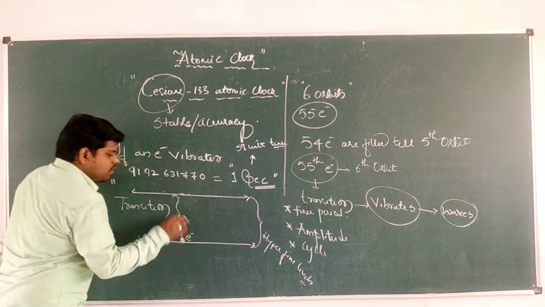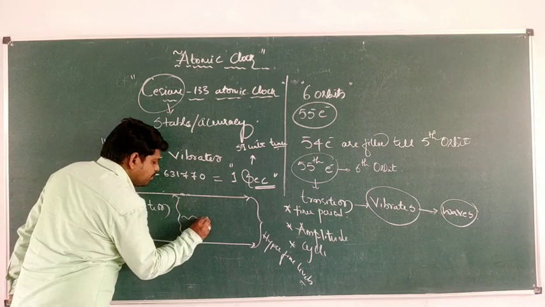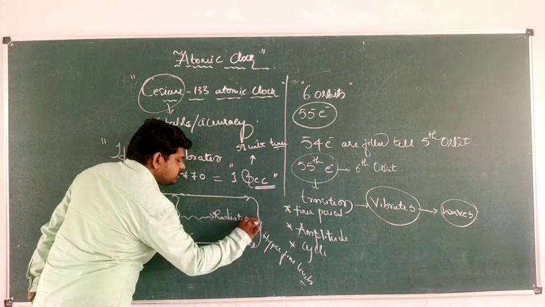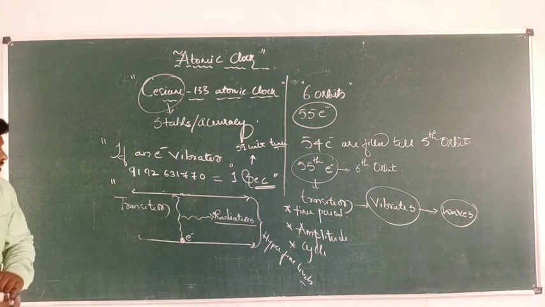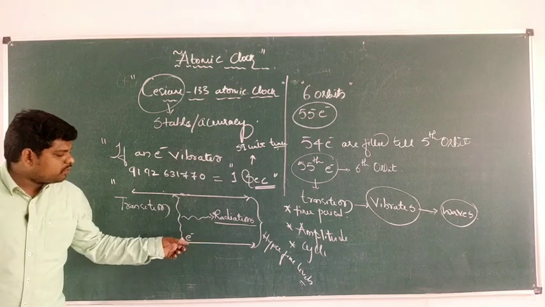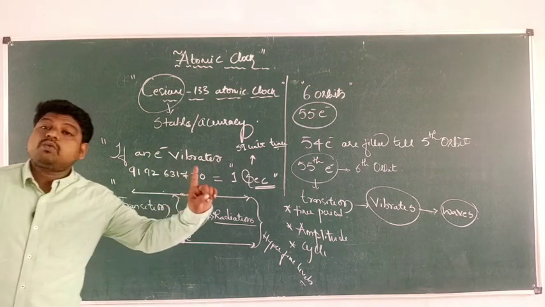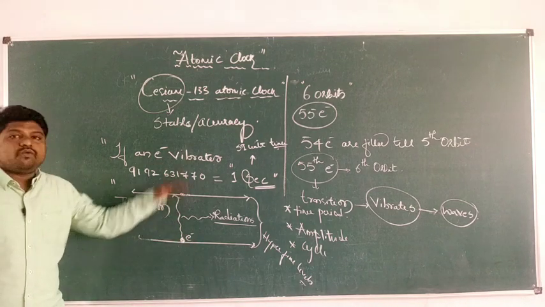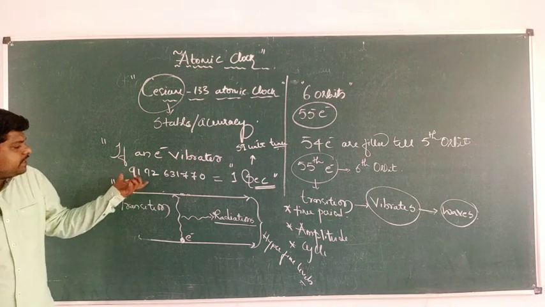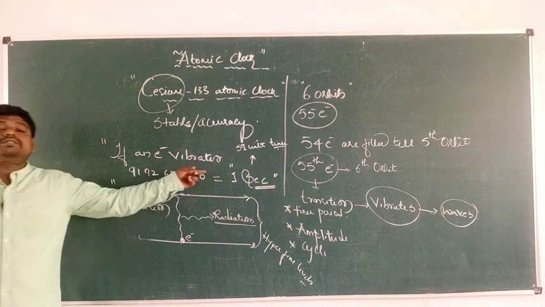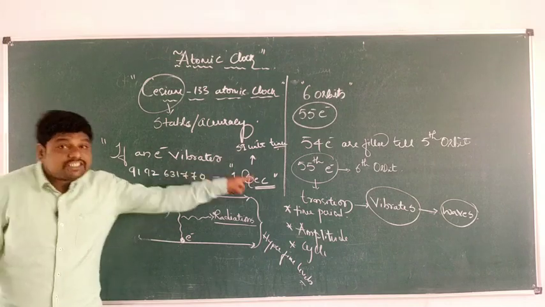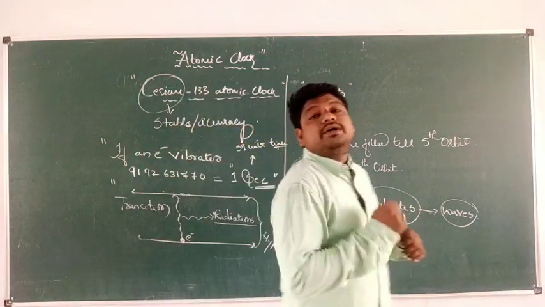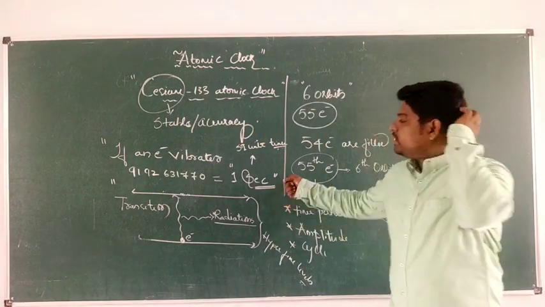The vibration continues. Whenever the vibrations are happening, it produces radiations. It produces what? Radiation. If this is all a story about an electron which is making one vibration, then if this electron completely vibrates 9,192,631,770 times, it is called 1 second. This is how we go with the measurement of time.